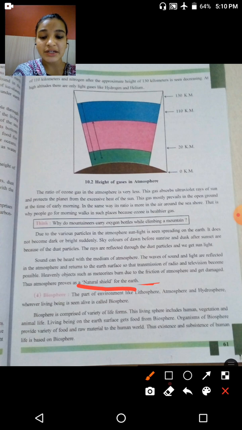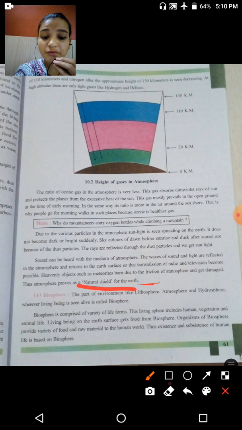Now the next one is the biosphere. The part of the environment, like the lithosphere, atmosphere and hydrosphere, wherever living beings are seen alive, is called the biosphere. So what is this biosphere? It is the inclusion of all three: lithosphere, atmosphere and hydrosphere. So wherever living beings are seen alive is known as the biosphere. Okay.